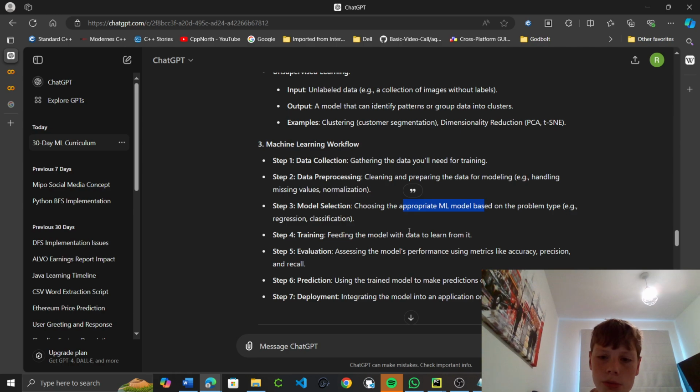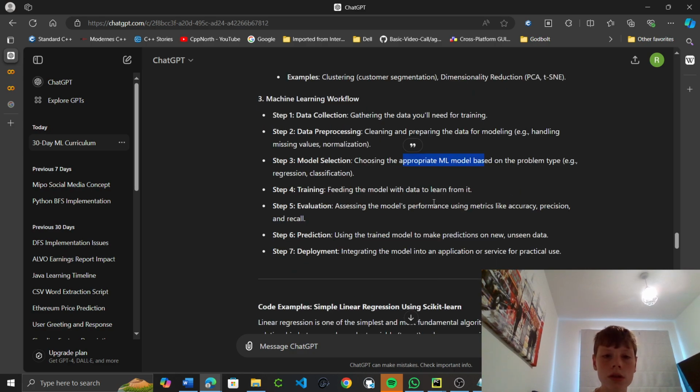Prediction: using the trained model to make predictions on new, unseen data. And deployment: integrating the model into an application or service for practical use. So basically the main steps here are training on the data that you get from these parts. So you train, then you evaluate, you predict, then deploy.